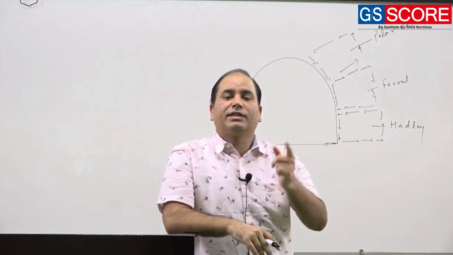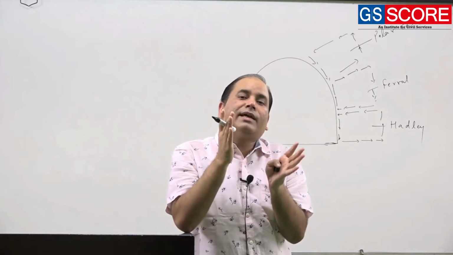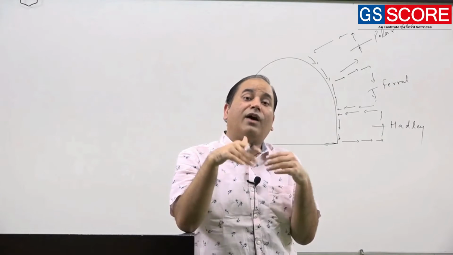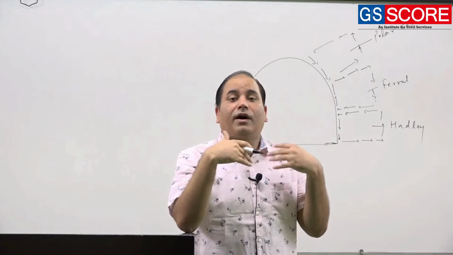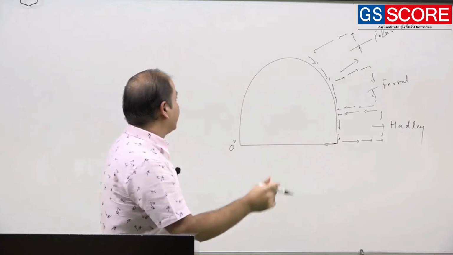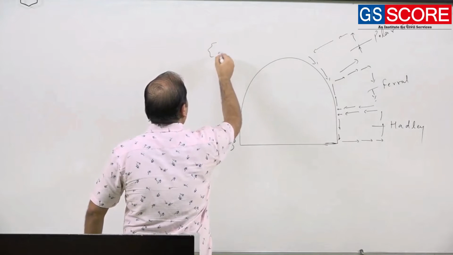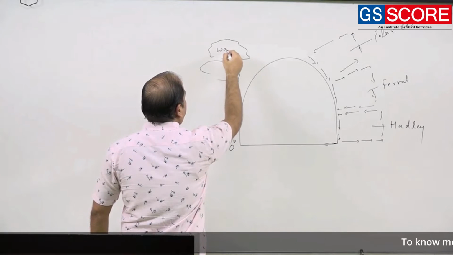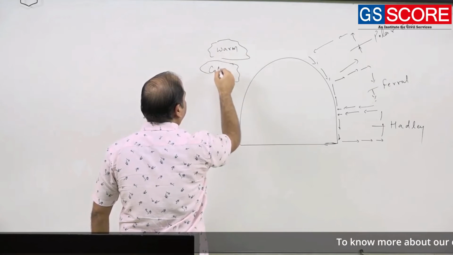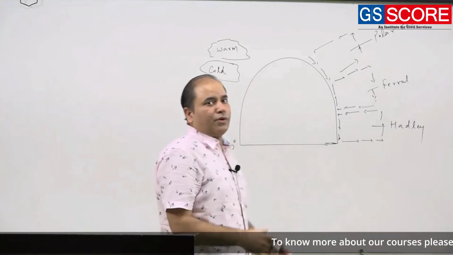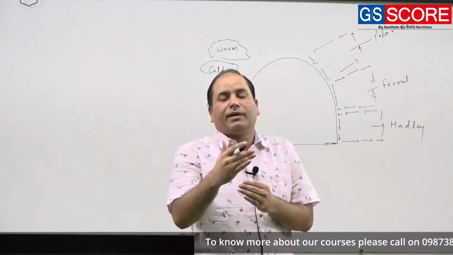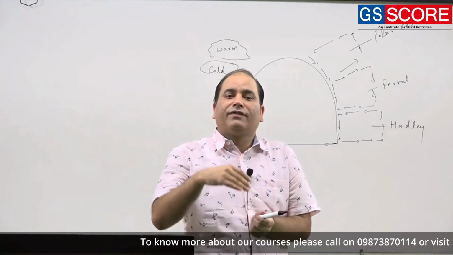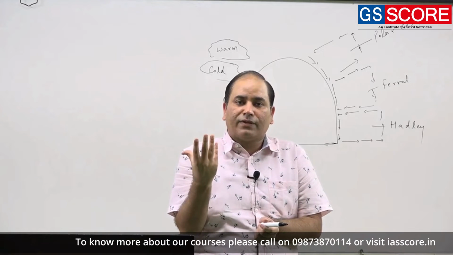Now one thing also, just try to understand here. Whenever there are pressure differences, how does the pressure gradient come about? Let's say you have two places. Here you have a warm condition, here you have a cold condition. When you have the warm condition and the cold condition, definitely you will have temperature differences.